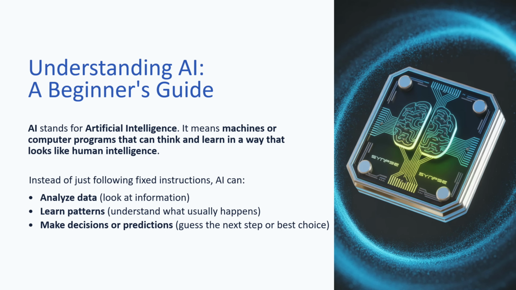In this video I will explain AI, or artificial intelligence. AI stands for artificial intelligence. It means machines or computer programs that can think and learn in a way that looks like human intelligence. Instead of just following instructions, AI can analyze data, look at information, learn patterns, understand what usually happens, make decisions or predictions, and guess the next step or best choice.